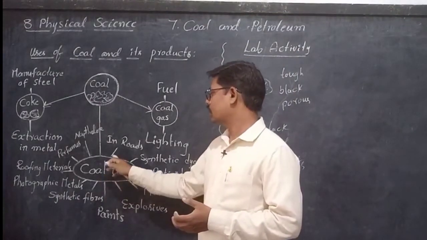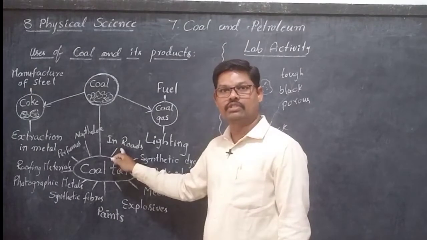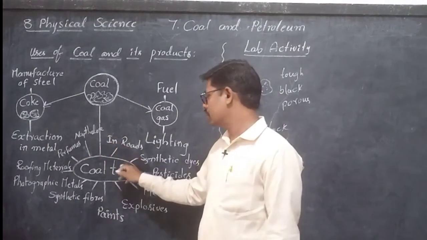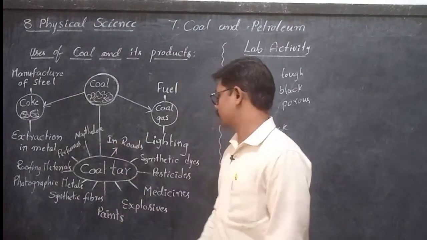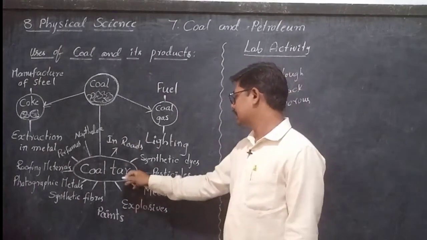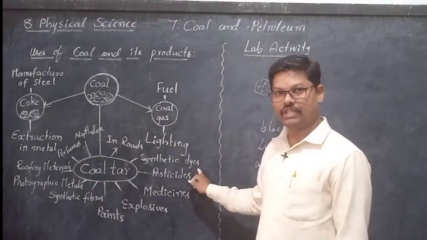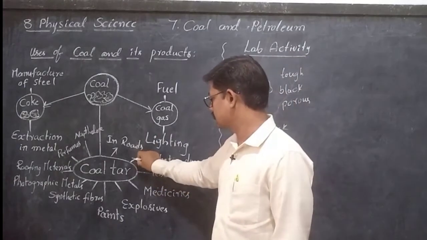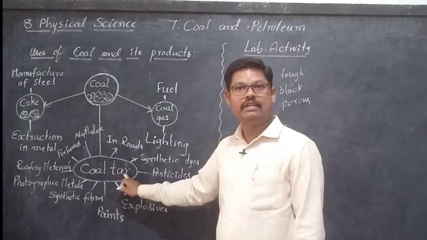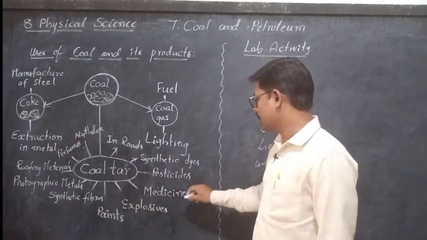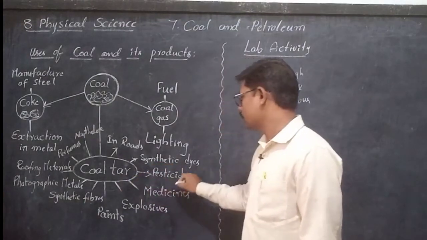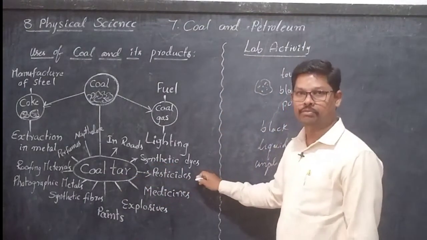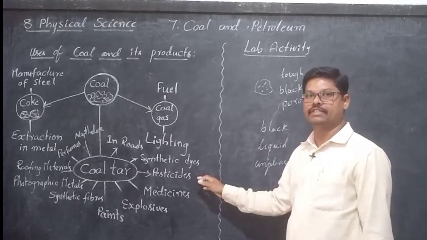Coal tar is used in the construction of roads. And synthetic dyes, synthetic colors. In the preparation of synthetic colors, coal tar is a starting material. And pesticides. What are pesticides?